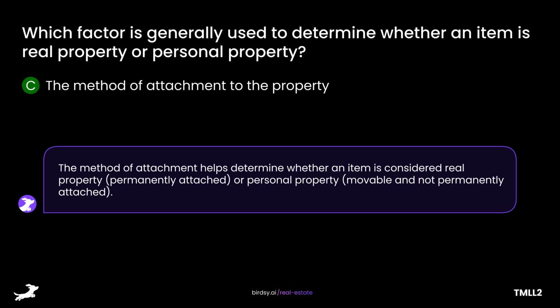The method of attachment helps determine whether an item is considered real property, permanently attached, or personal property, movable and not permanently attached.